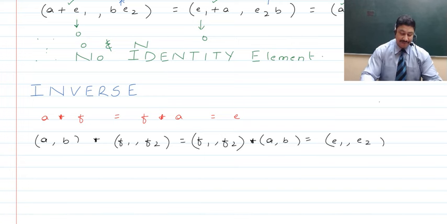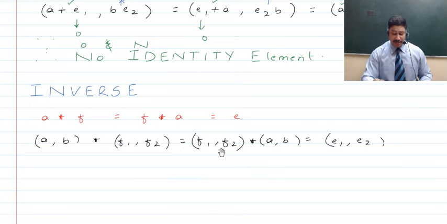I'm sure you have been able to understand this: if we do not have this E1 comma E2, which is what you check the result against after the operation, then how will you be able to talk about the inverse of this binary operation? As such, if you talk about the inverse of a binary operation, the existence of the identity element is quintessential. I'll just explain all over again.